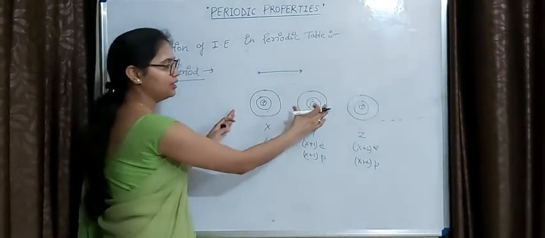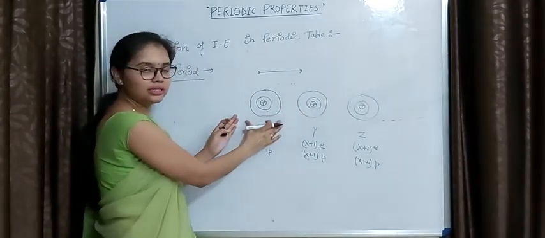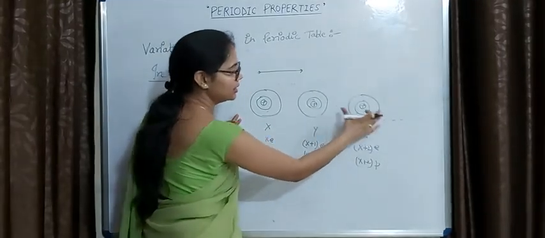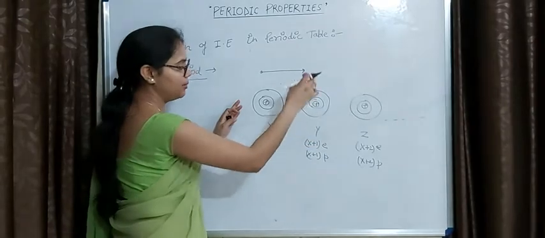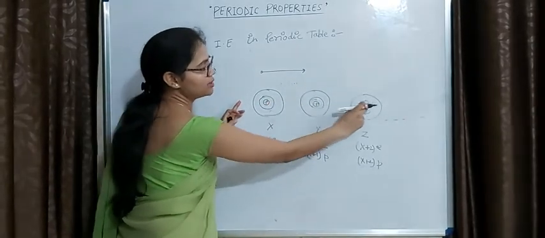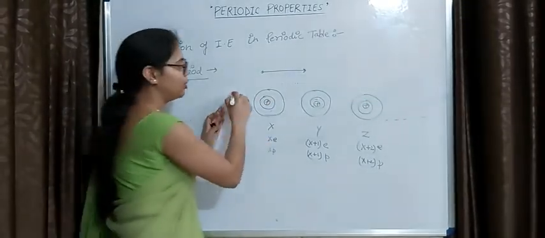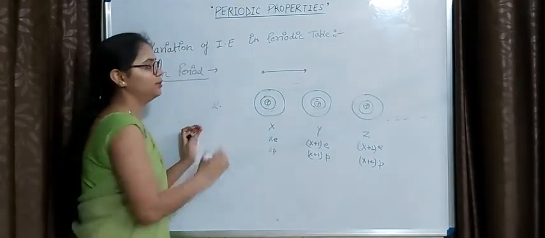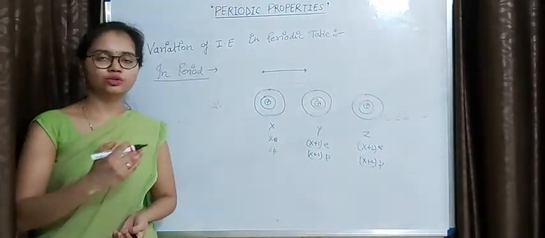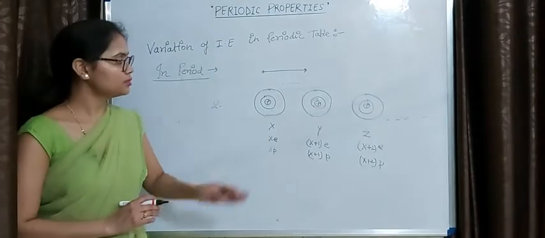So Y has nuclear charge greater than X, and Z has nuclear charge greater than Y, but all these three elements have only 2 orbits, as you can see, because suppose I am talking about the second period, okay. So they will have two orbits only.